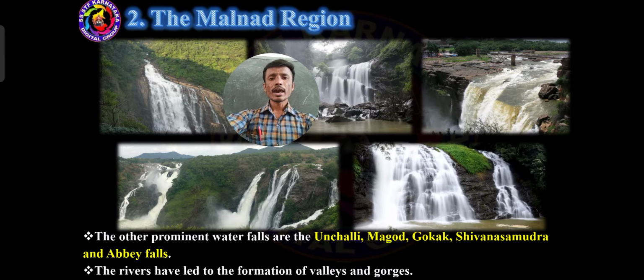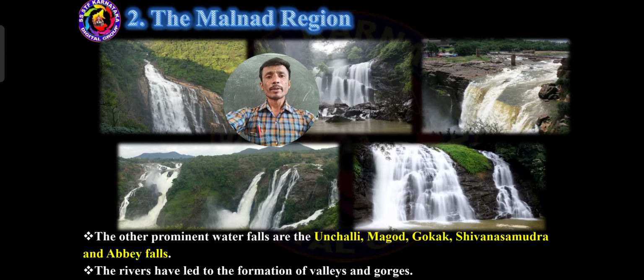The rivers have led to the formation of valleys and gorges. Here see, dear students, valleys means slopes. Gorges means mountains. So where there is a slope and where there are mountains, such places only we can find for the waterfalls.